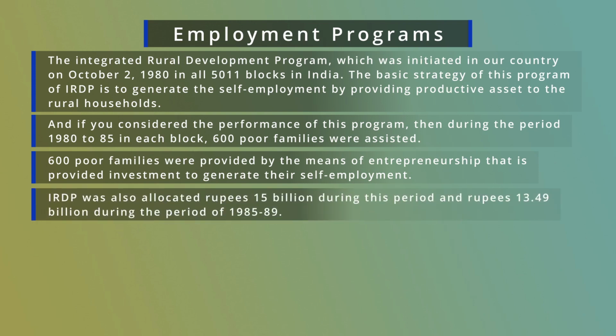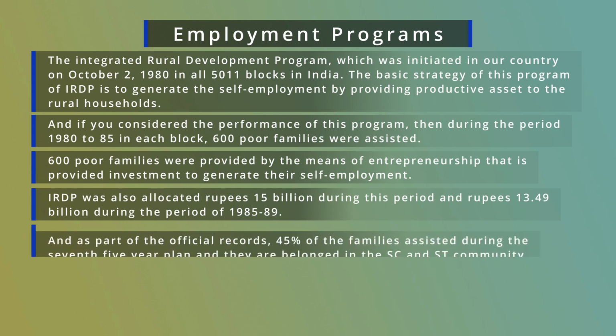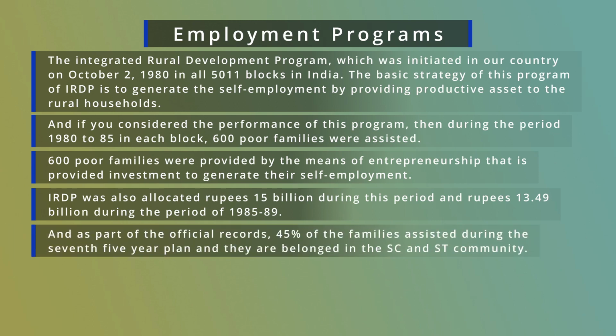IRDP was also allocated rupees 15 billion during this period, and rupees 13.49 billion during the period of 1985-89. And as per the official records, 45% of the families assisted during the 7th 5-year plan belonged to the SC and ST community.